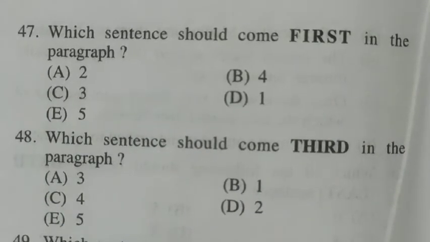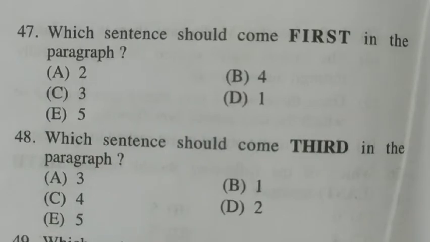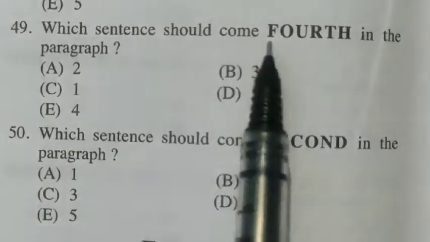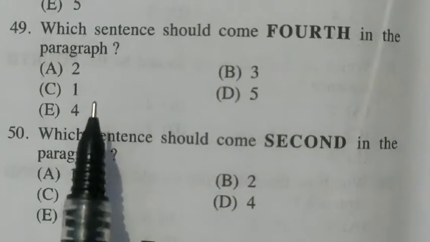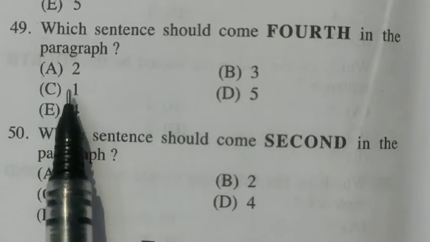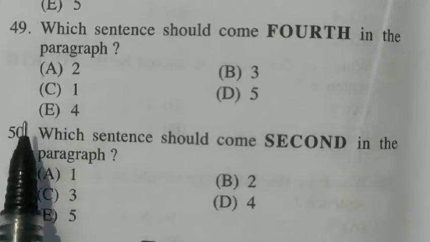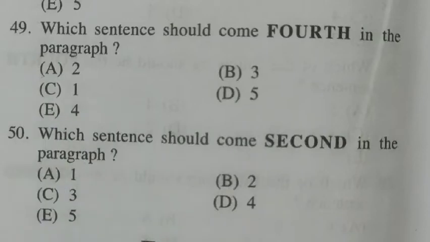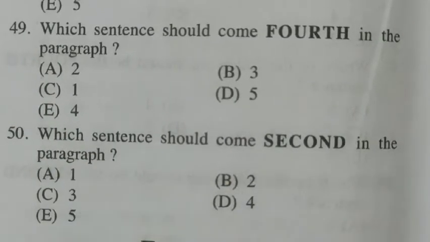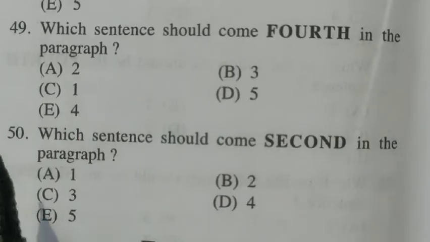3. Question number 49. Which sentence should come fourth in the paragraph? So in the fourth sentence, the first sentence will take the fourth place. The answer to 49th is C. Question number 50. Which sentence should come second in the paragraph? The second place will be taken by sentence number 5. So the answer for question number 50 is E.